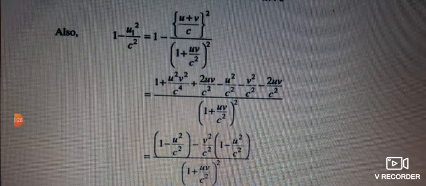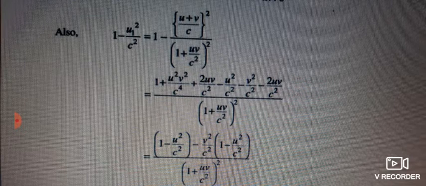Now, next let us consider 1 minus u1 square by c square. Why we are going to find out this value, that we will discuss. If you solve this, then you can understand why we are solving this, because we know m1 by m2 is equal to 1 plus uv by c square divided by 1 minus uv by c square. We are going to find out the right hand side of this equation, equation number 4. For that, we have to find out 1 minus u1 square by c square.